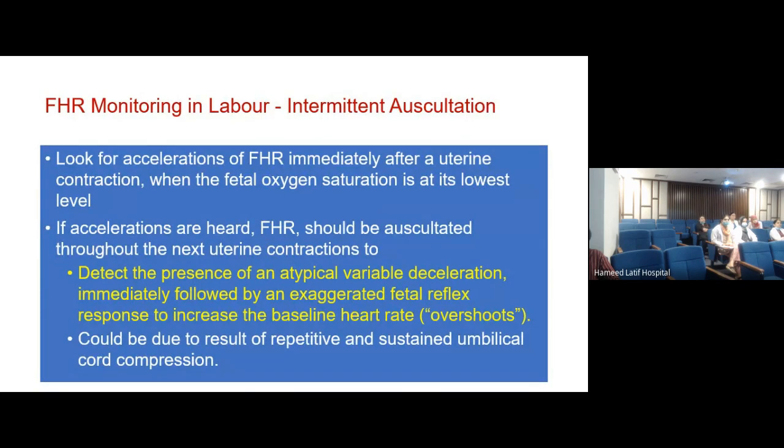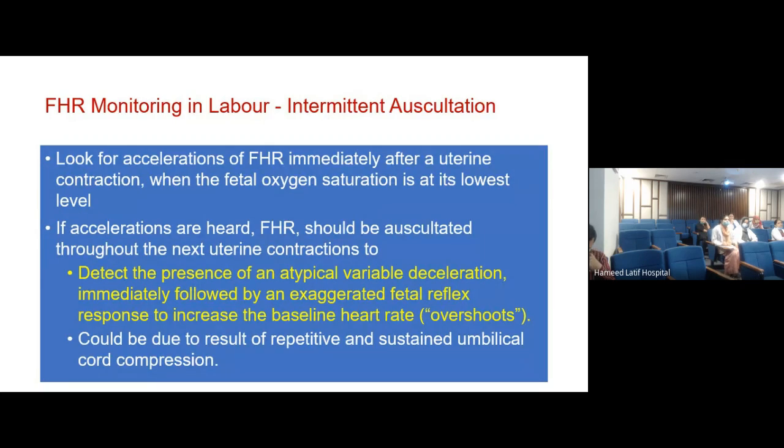So अगर उसका baseline पहले 140 था, उसको deceleration हुई और अब उसकी pain खत्म हो गई and the heart rate goes up and it takes along with it the baseline, which reaches from 140, instead of 140 it goes to 160. This is the sign of trouble. जो मैं बात कर रही हूँ कि fetal heart rate acceleration को, अभी मैंने इसमें एक बड़ी important बात बतानी है जो कि शायद तुम लोग pick करो लेकिन मैं wait करूँगी. If you don't pick, then I will share it with you.